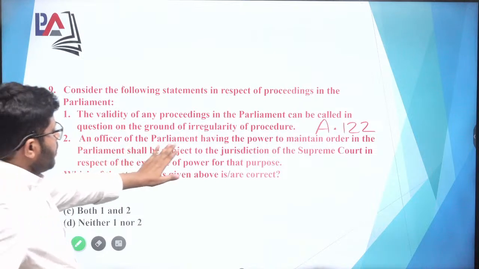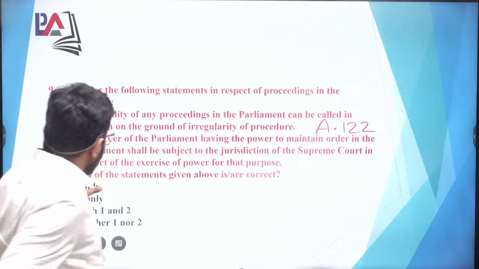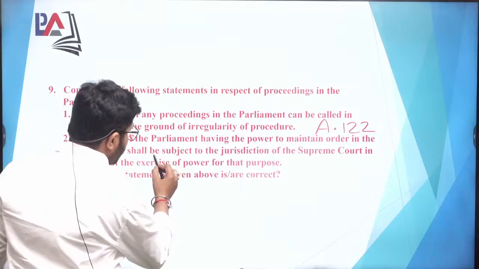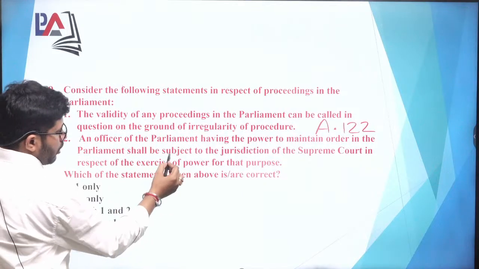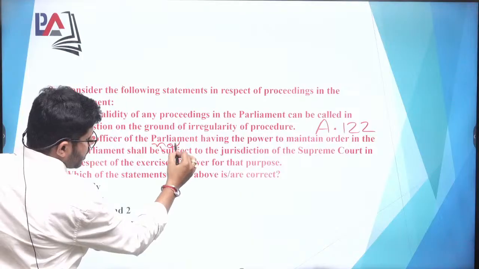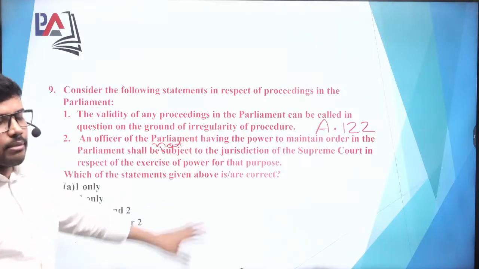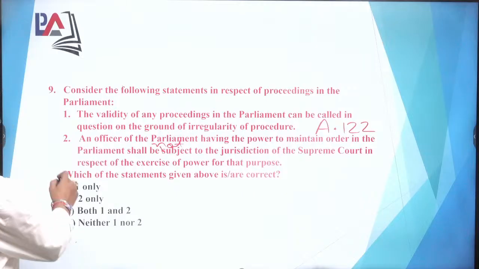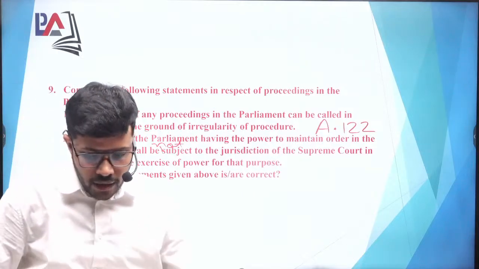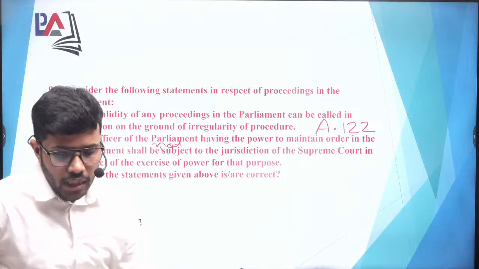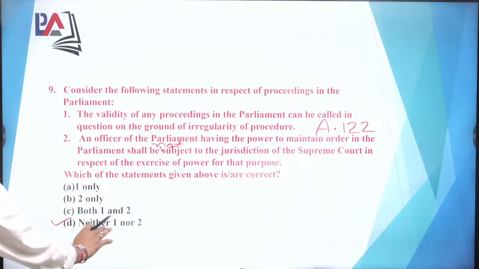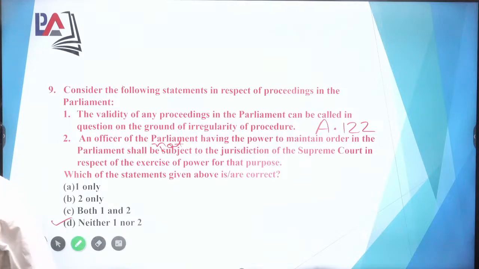Now an officer of the parliament having the power to maintain order in the parliament shall be subjected to the jurisdiction of the Supreme Court. So here shall not be subjected. Okay, shall not be, तो यहाँ पे आप not लिख सकते हैं या इसको ऐसे समझ सकते हैं that shall not be subjected to the jurisdiction of the Supreme Court in respect of the exercising of the power for that purpose. So here again you can refer Article 122 for this purpose. So both are wrong. So the right answer is neither A nor B, or neither 1 nor 2. So the right answer is basically D.